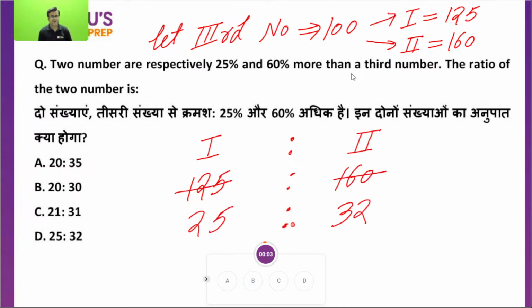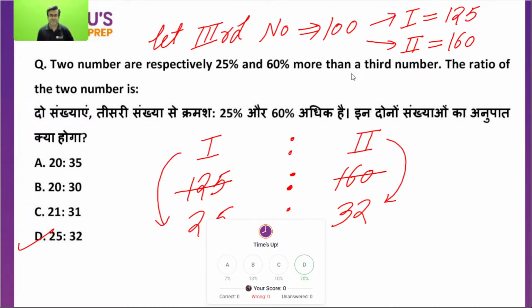So the first is 125 and the second is 160. So first and second, the ratio is 25 is to 32. So D option is absolutely right.